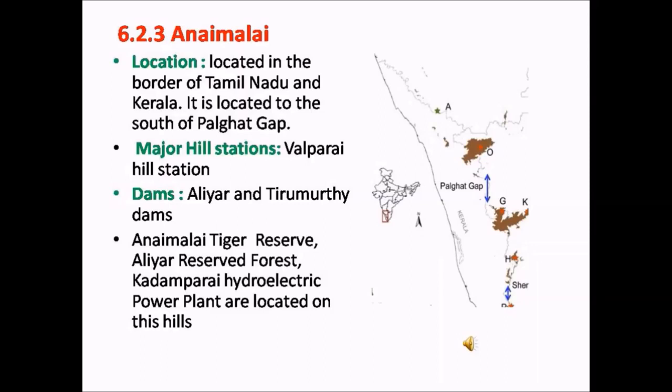Valparai Hill Station is one of the major hill stations found here. Aliyar Dam and Thirumoorthy Dam are found at the foothills of these hills. Anamalai Tiger Reserve, Aliyar Reserved Forest, Kadamparai Hydroelectric Power Plant are located on these hills. Hydroelectric power plant is the place where they generate electricity from the flow of water.